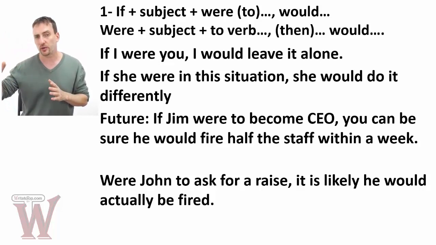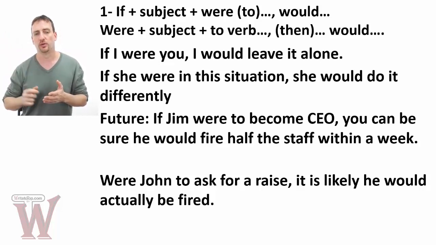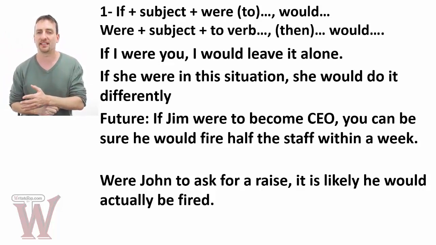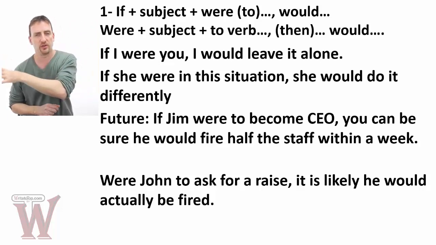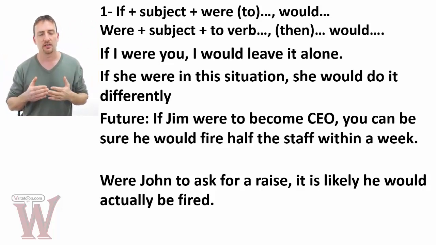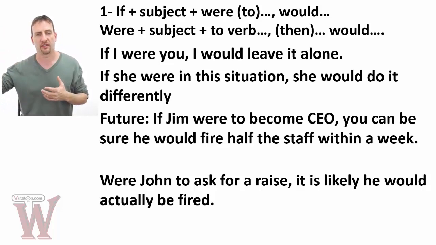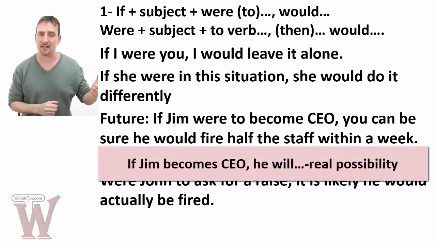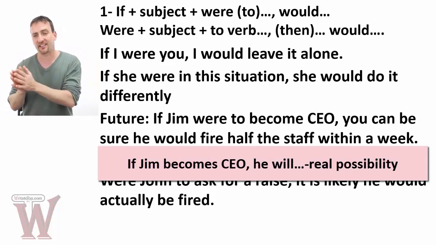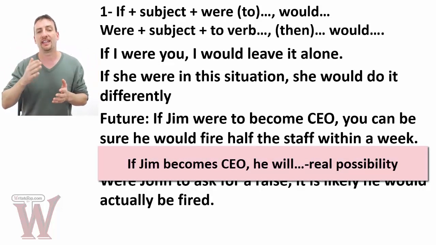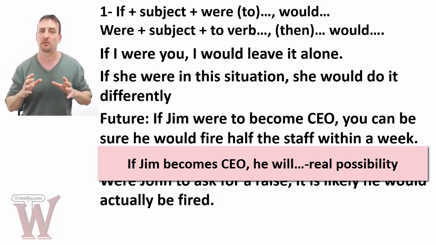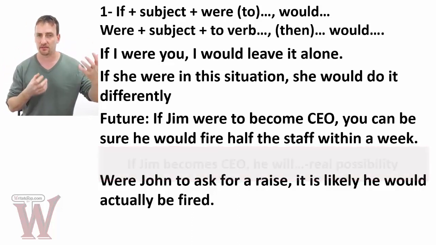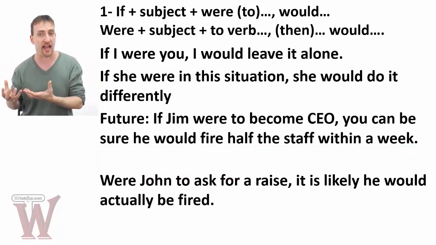If we're talking about a future unreal, then we use to. If Jim were to become CEO, you can be sure he would fire half the staff within a week. In the future, if this happens, he would do this. So it's still an unreal, but we use were, to, and then the base verb, the infinitive verb. If you said, if Jim becomes CEO, then the second clause would have to be, you can be sure he will fire, because now it's a real possibility. If he becomes, in fact, he will, in fact.